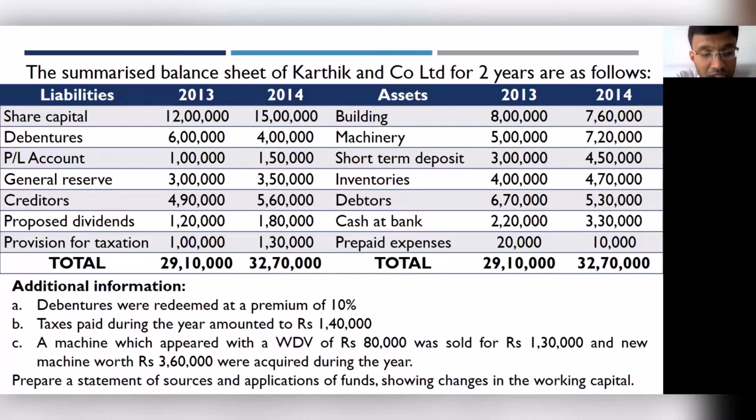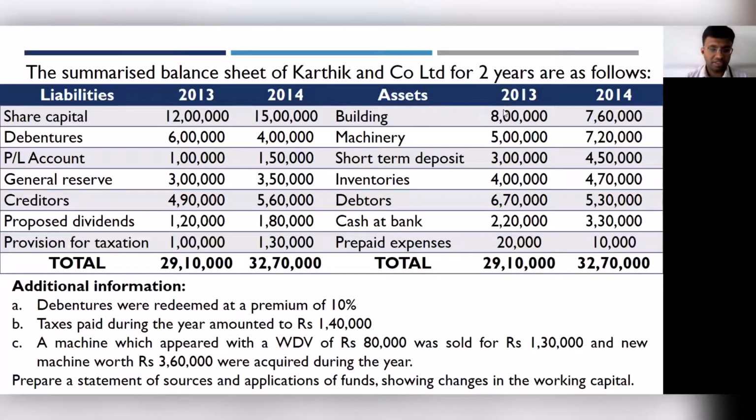They've also given us some additional information. The information includes: debentures were redeemed at a premium of 10%, taxes paid during the year 1,40,000, a machine which appeared with a written down value of 80,000 was sold for 1,30,000, and a new machine worth 3,60,000 was acquired during the year. So this is the question. I request all of you to quickly take down the question now.